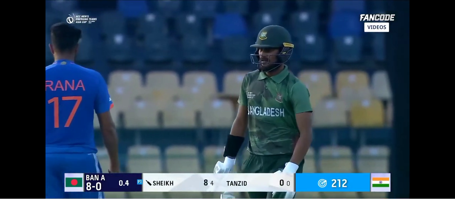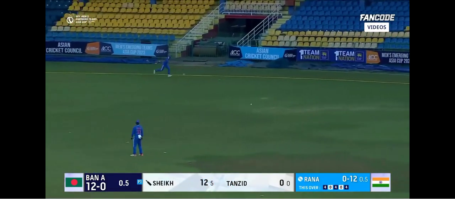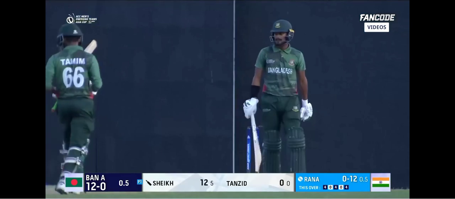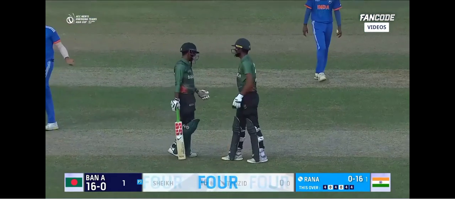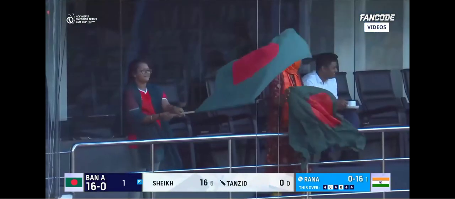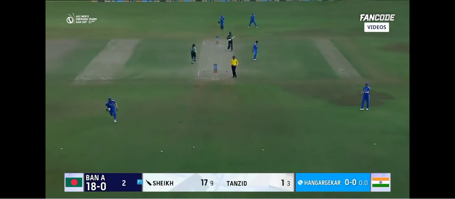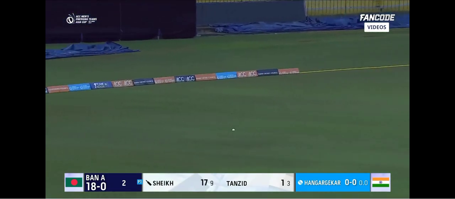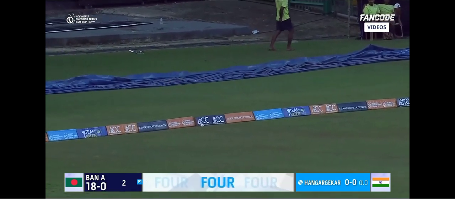3 boundaries in this over. What a stop. Smashed away. This is a brilliant shot, this behind square. 4th boundary of the innings. He's on fire, is Sheikh. Bangladesh is 16 without loss. In that run over, once again driven down the ground. What's he had during the break, Naim Sheikh? Another boundary. He's made it look so easy.